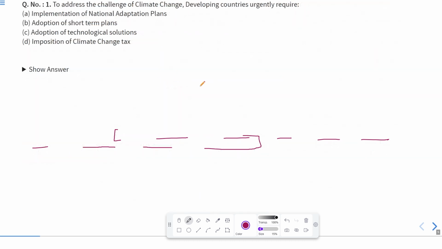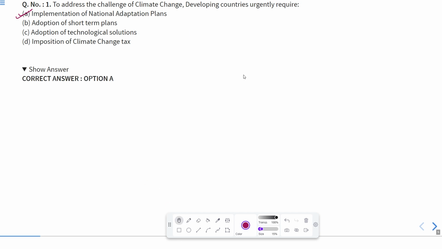Okay, now if you see this, according to this, the answer will be implementation of national adaptation plans. This should be the correct answer. Now let us see if this is the correct answer. Yes, of course, option A is the absolutely correct answer. I hope you understood this question. This question is very, very simple and easy. Now let us move to the next question.